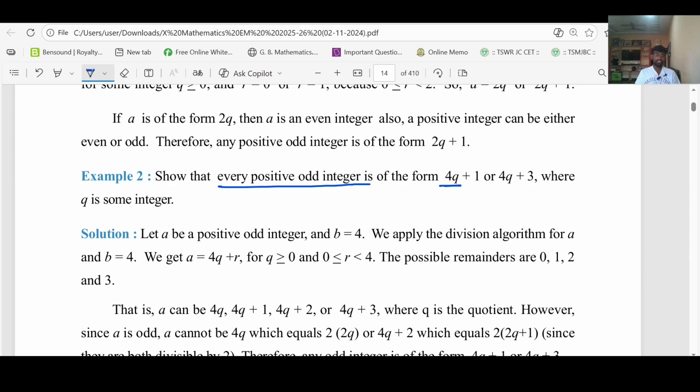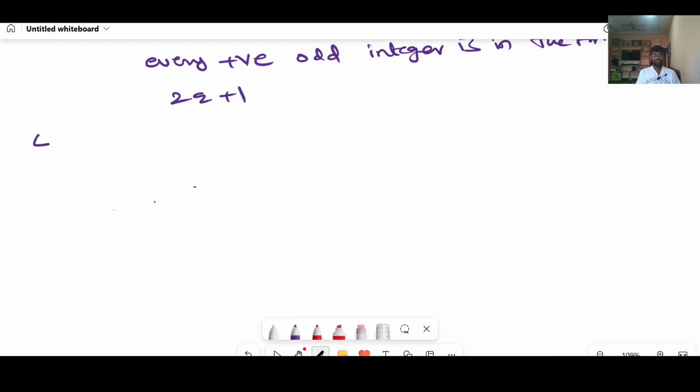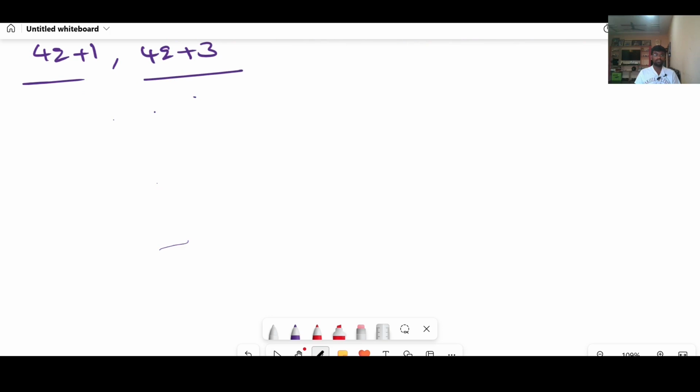That means we need to take b as 4. Now we need to show every positive odd integer takes the form 4q plus 1 or 4q plus 3. Now, let a be a positive odd integer.